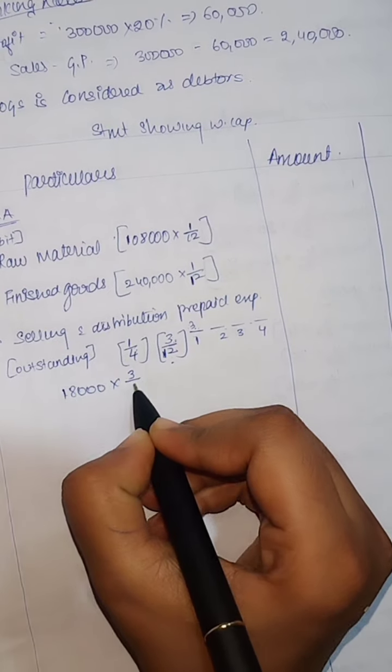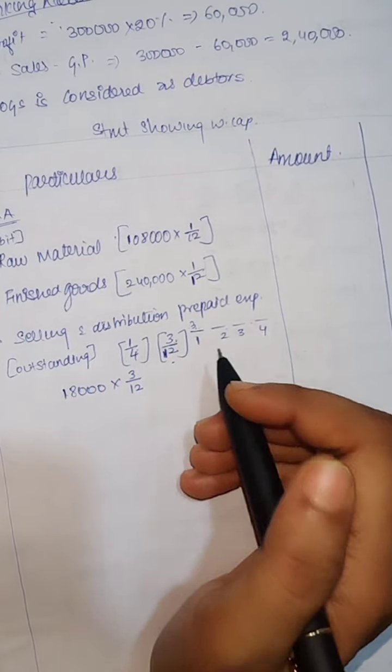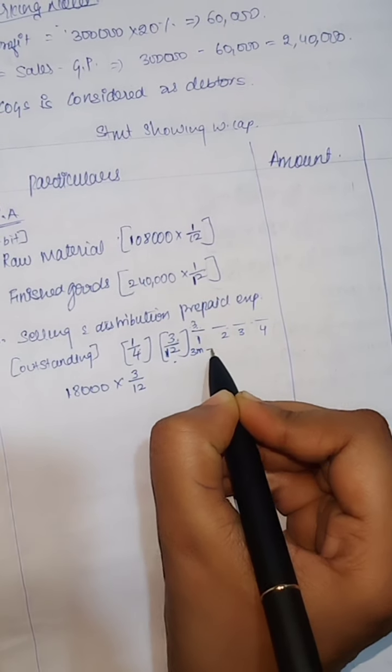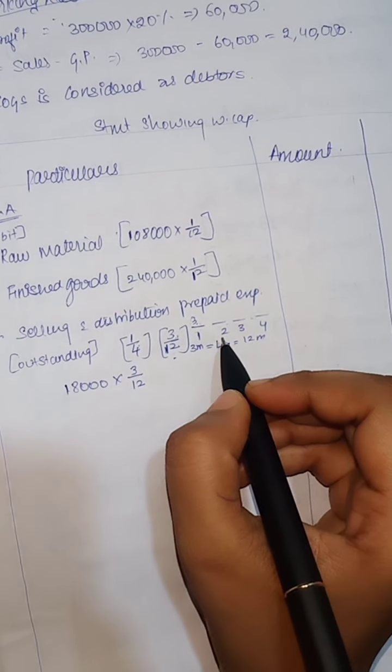Why am I taking 3/12, girls? 3 months, 4 quarters. Okay, 3 months of 4 quarters equals 12 months. It is going to be like this.